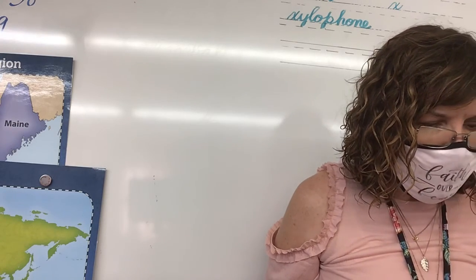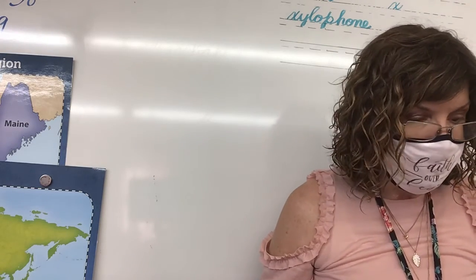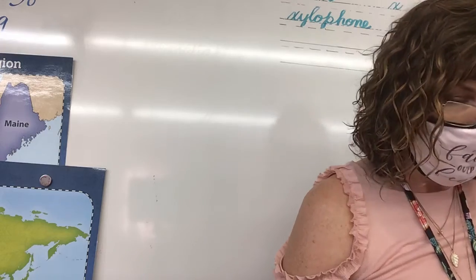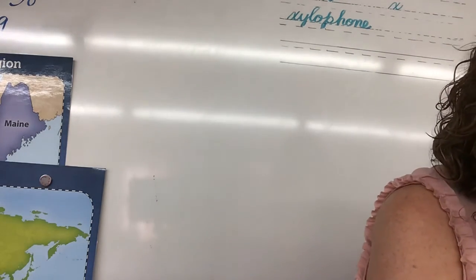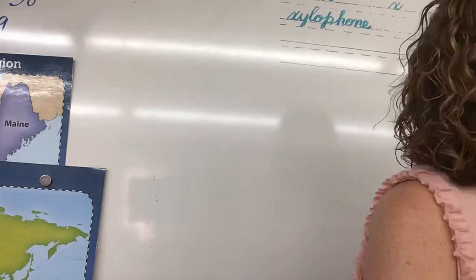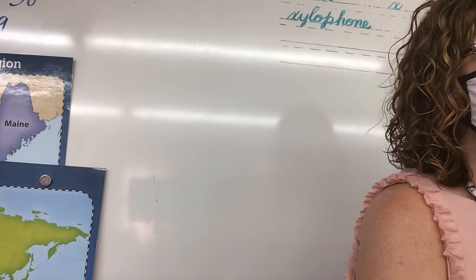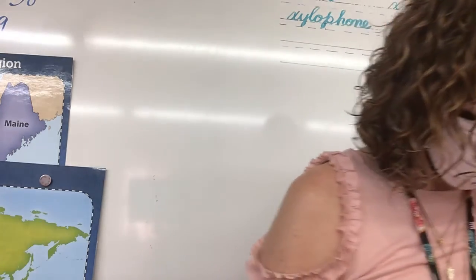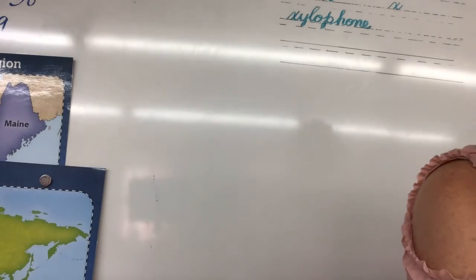Number 6, the blank is the top layer of soil. It is usually dark and rich in nutrients. Micah? Topsoil. Topsoil. If plants grow well in soil, we say the soil is what? Adam? Fertile. Fertile, yes, very good. All right, that's where we'll stop for today.